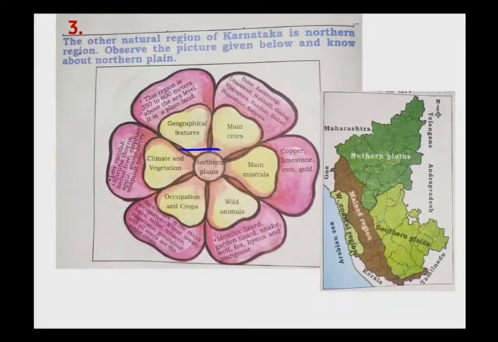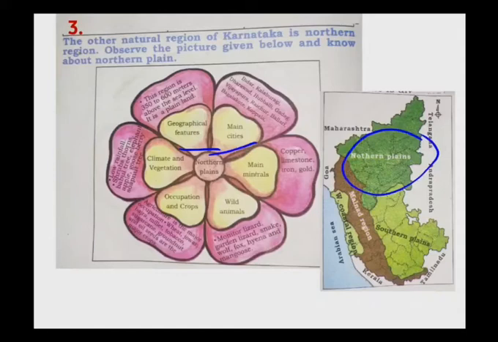You already learned what is a plain land, yes or no? So it is a plain land. Next is main cities. What are the main cities that we find in this northern plains? Bidar, Kalburgi, Dharwad, Hubballi, Gadag, Vijaypura, Raichur, Ballari, Bagalkote and Koppal. These are the few main cities that fall on this northern plains.